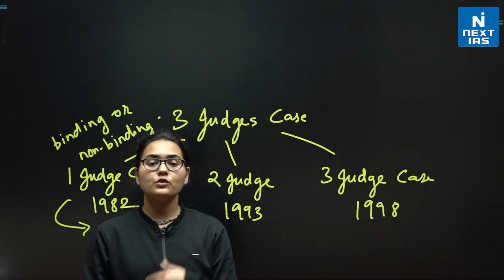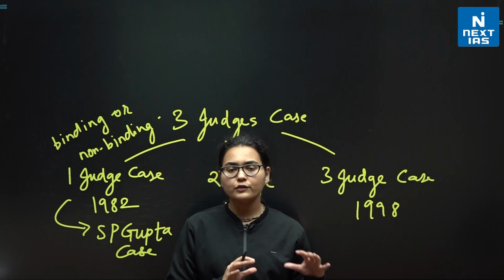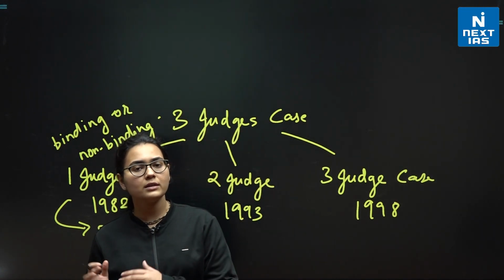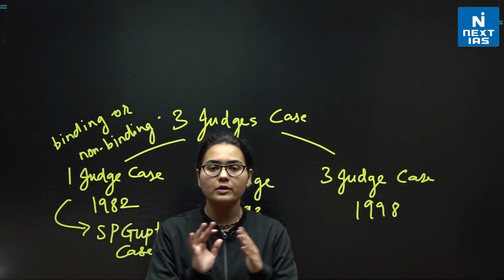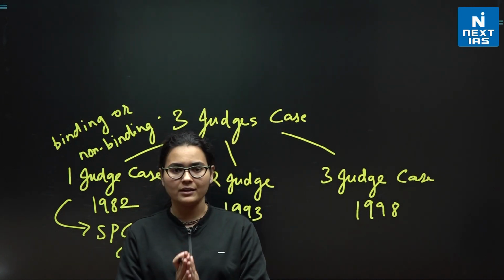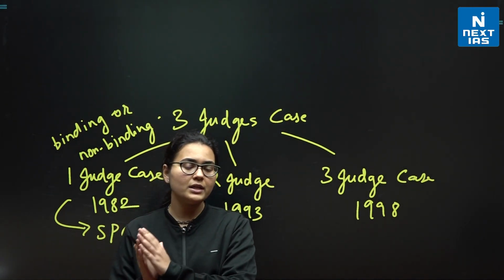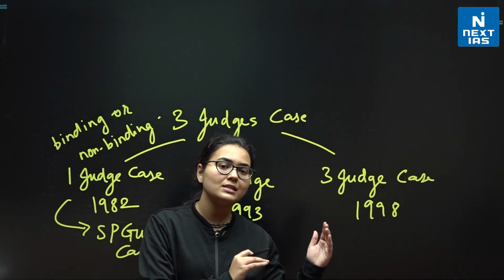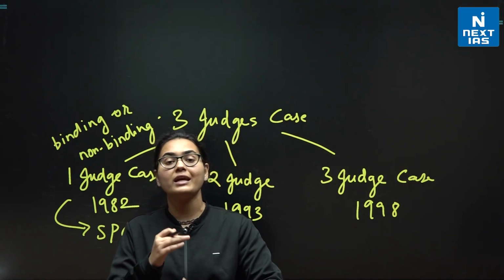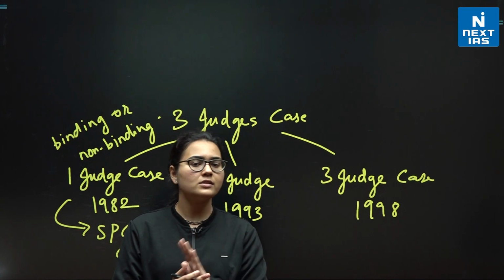In the second judge case, it was then made clear that the first journey of the opinion or the recommendation made by the collegium to the president is not binding, but the second journey is binding. What I mean is, if the recommendation is given to the president, but the president gives it back for any kind of reconsideration, that is not binding.